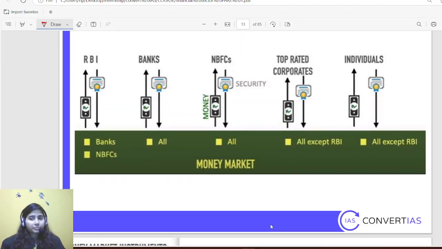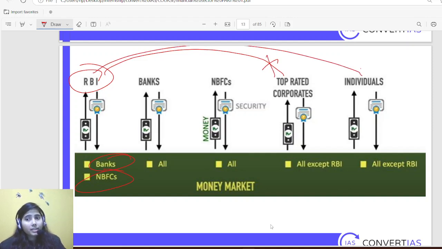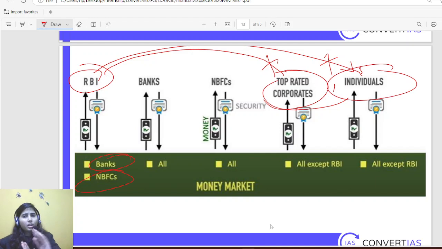Also, RBI is not going to do exchange with all other participants in the money market. RBI trades only with banks and NBFCs. So RBI is not trading with corporates and neither with individuals. In OMO, last year only, there was inclusion of individuals through a retail investors scheme, but that is a separate thing. Generally, in the money market, RBI does not trade with corporates or individuals. They have nothing much to do with such activities.